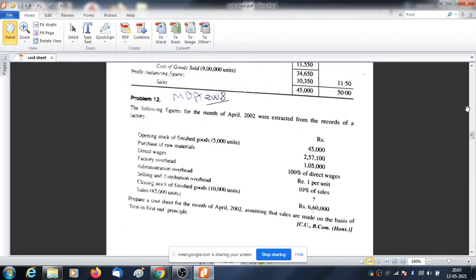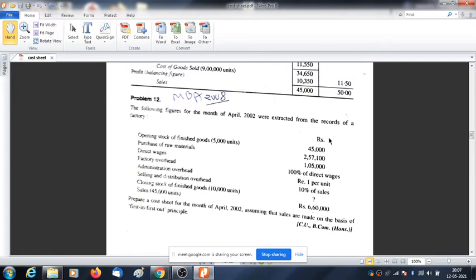Let us start afresh, and I will explain this FIFO concept once again, and thereafter the same problem we will solve using the LIFO concept. Is the screen visible to you? Tell me. Yes, sir.